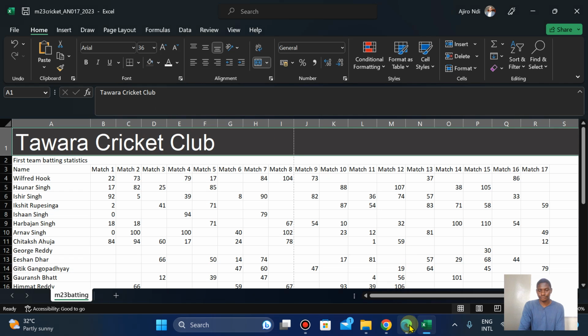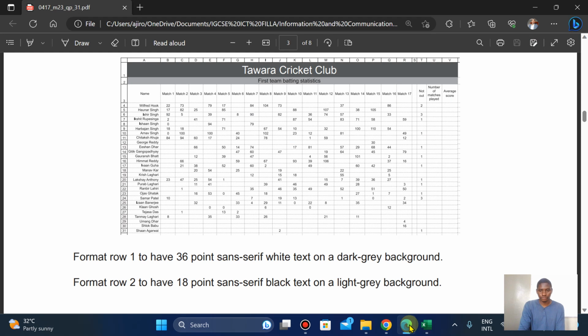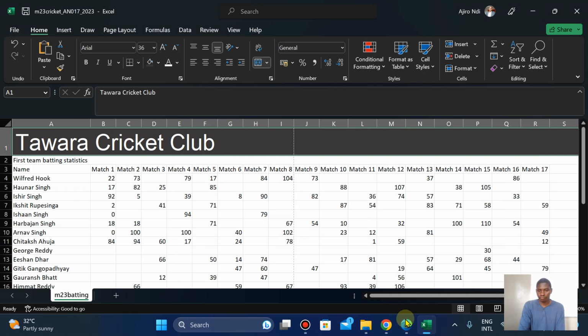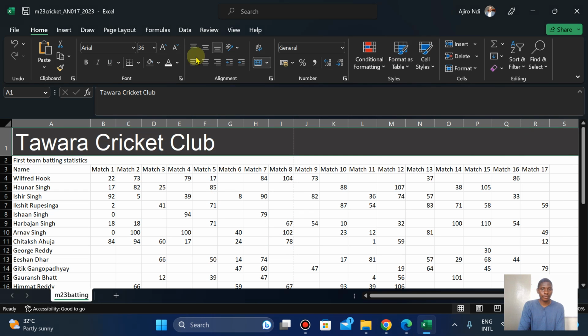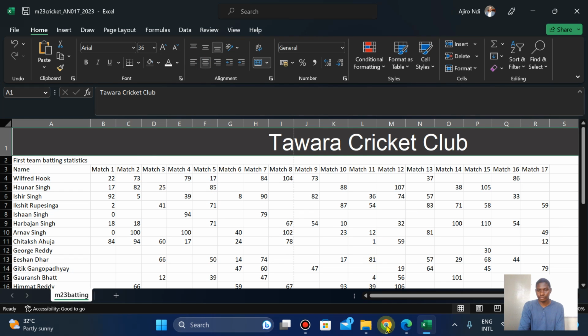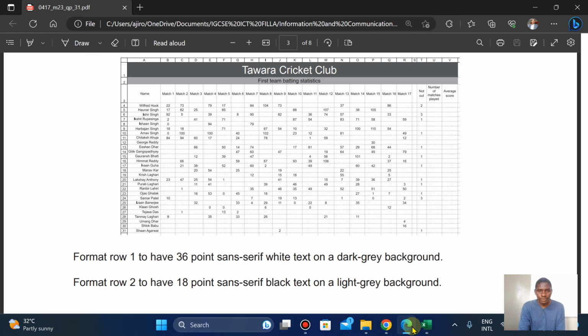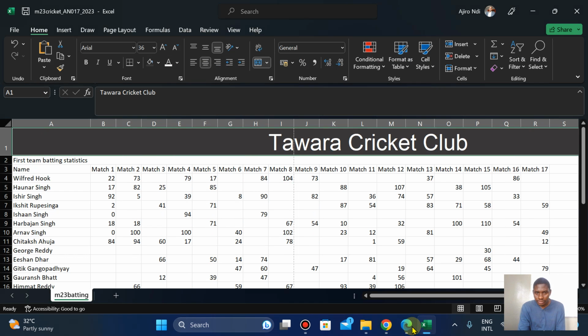Okay, it's fine. Format it. So this is center, right? So I'm going to make it center. What else? Okay, let me see.